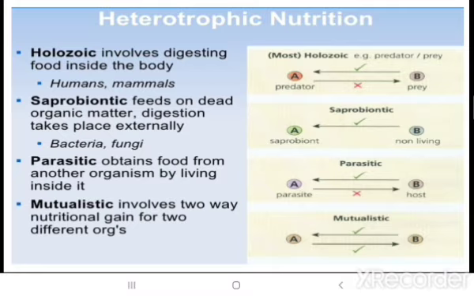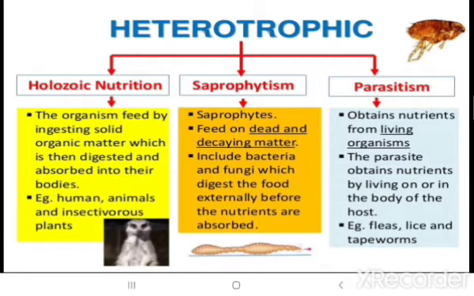Like for suppose you have prepared your chemistry notes and your friend has prepared your physics notes, and you decided, why waste time in preparing two different notes? When the turn of chemistry comes, I'll share with you, and when the turn of physics comes, you share with me. By this, mutually you are understanding and fulfilling your requirements. So that is called mutualistic. Both organisms are living on each other, depending on each other, and fulfilling the nutrient needs of each one.